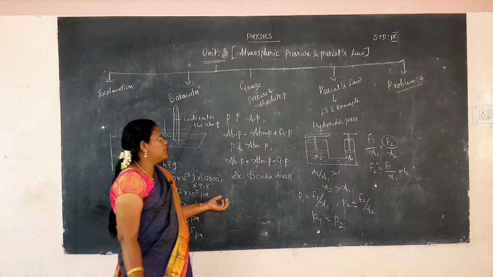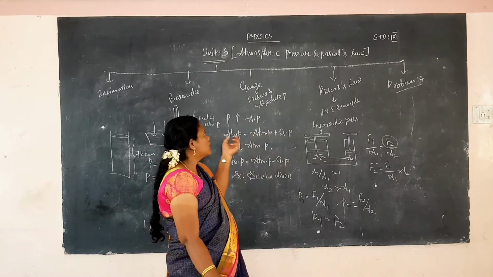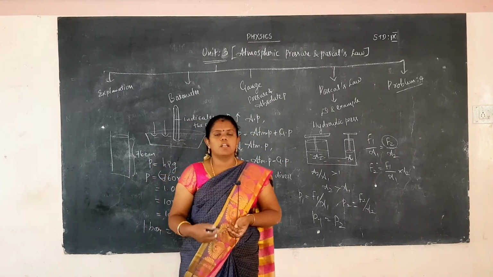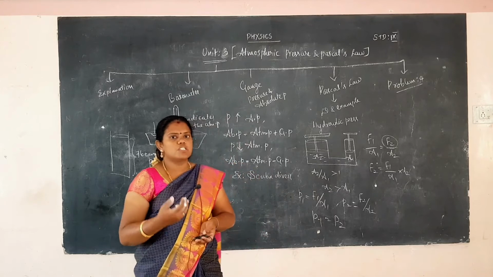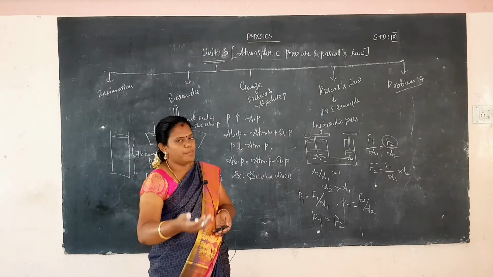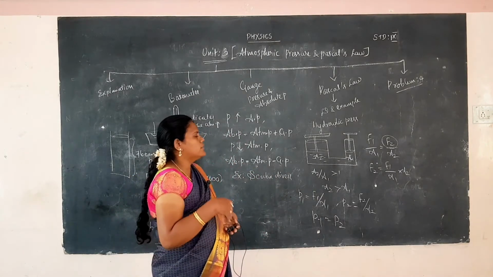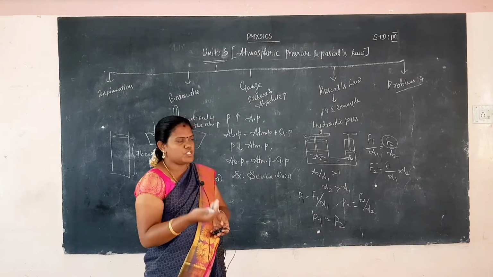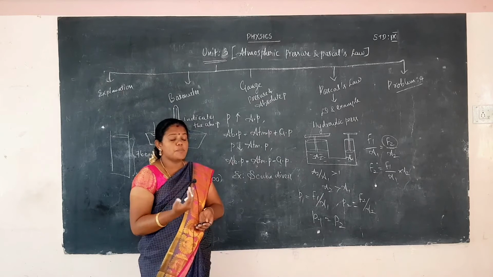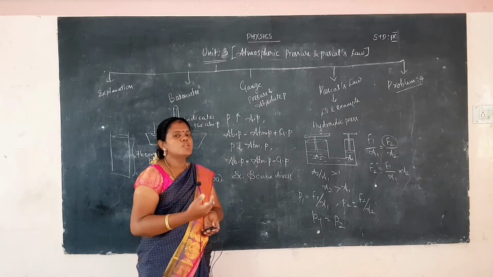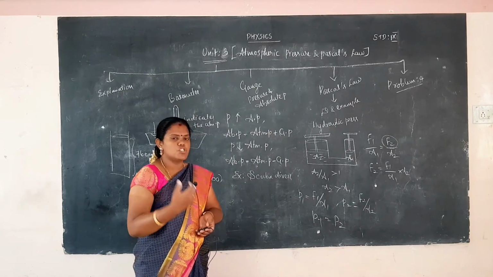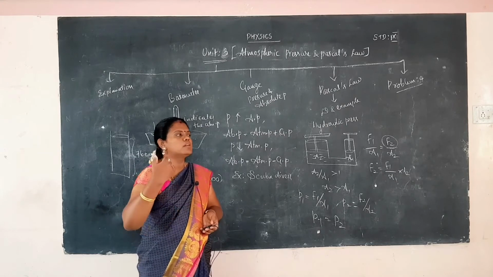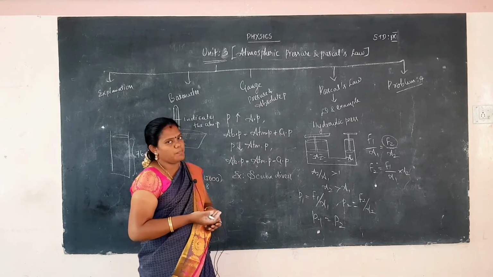Okay, and then gauge pressure and absolute pressure. Gauge pressure is measured by an instrument used to find out the pressure in various phenomena or processes, such as tire and plug pressure, and gauge pressure will be different from the atmospheric pressure. The absolute pressure indicates the difference between the gauge pressure and atmospheric pressure.